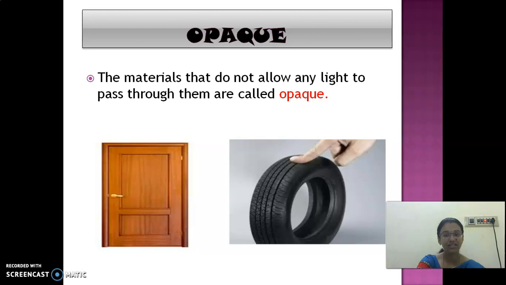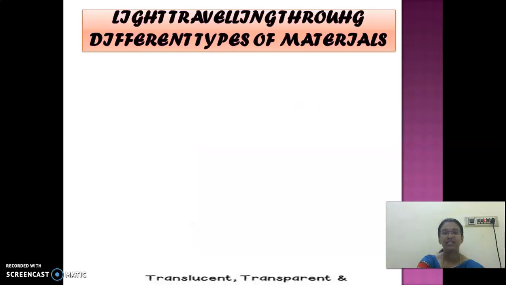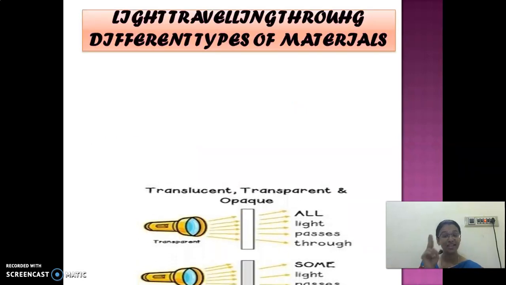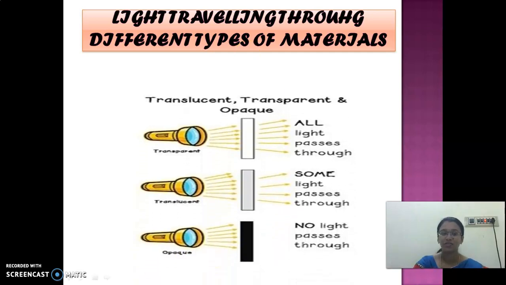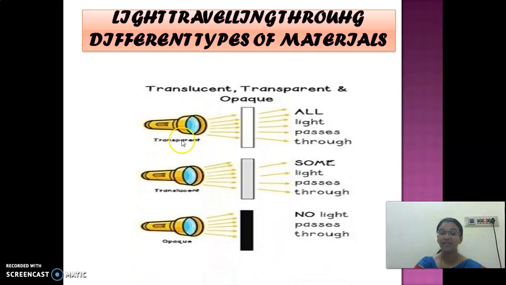Shall we move on to the next, children? Look at here, I said you right. Transparent, translucent and opaque. So here you have some torch, which is a source of light. You have one material here. Consider this as a glass material. So look at here, all the light rays which come from the source are passed into this material and it reaches the other side.